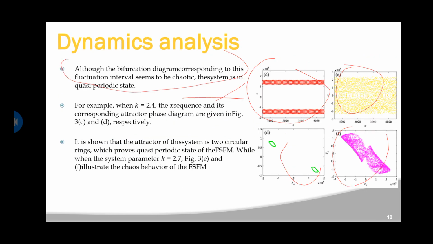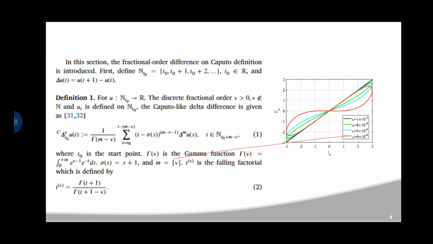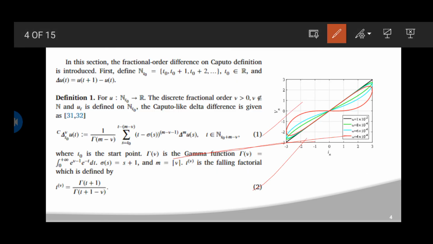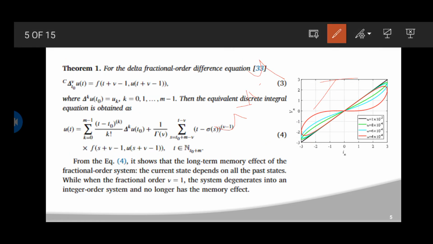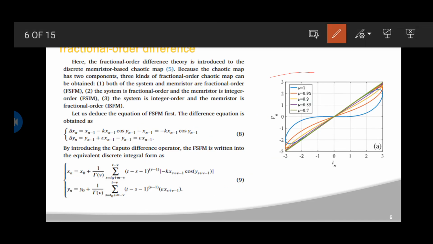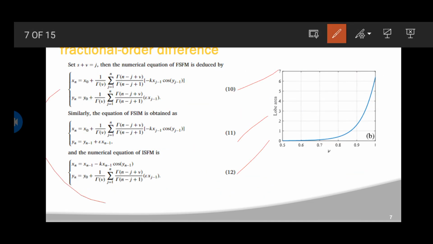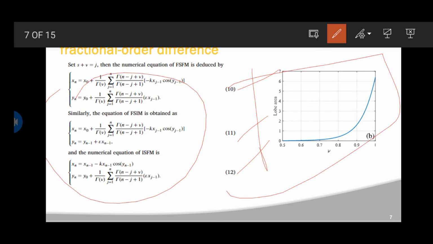Let me briefly recapitulate what I said. We started with the introduction to fractional calculus, and I gave a basic definition in equation one. You can see on my screen the equations for the definitions of fractional order. Later we discussed the theorem, arrived at the formula, and explained the graph with different parameters. Then we came to the discrete fractional order difference, derived this equation, explained equation 8 and this graph. Later we saw equations 10, 11 and 12, and the relation between these equations with respect to this graph.